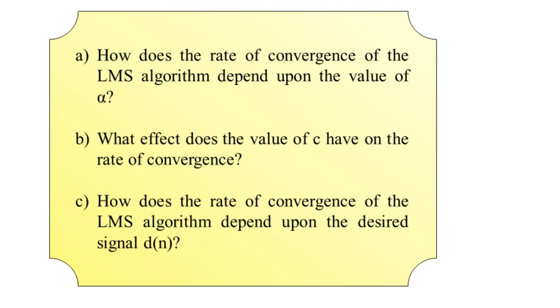See, for the given problem statement, we have to consider the design of a finite impulse response adaptive filter utilizing the least mean square, that is LMS algorithm. And to this adaptive filter, the input is a first order autoregressive process. In chapter number 3, on discrete time random processes, we have seen the fundamental details of what exactly a random process means, the various types of random processes and their characteristic features.